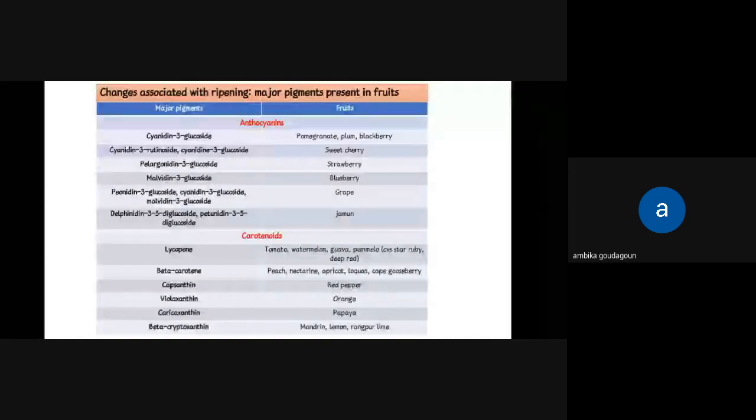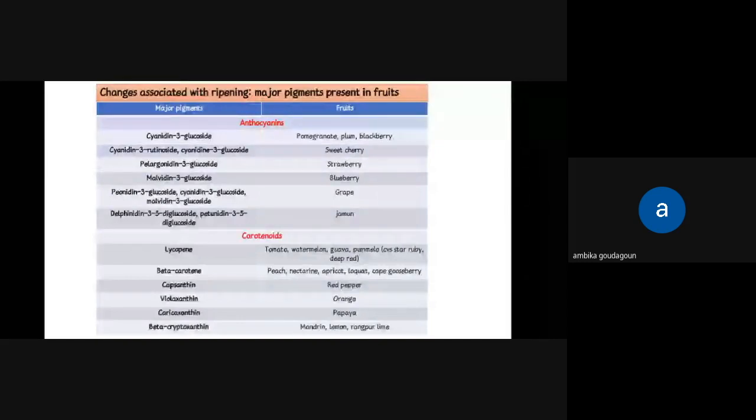First, when we come to major pigments, cyanidin 3-glucoside is major in pomegranate, plum and blackberry. Cyanidin 3-rutinoside and cyanidin 3-glucoside are major in sweet cherry. Pelargonidin 3-glucoside in strawberry. Malvidin 3-glucoside in blueberry. Peonidin 3-glucoside, cyanidin 3-glucoside and malvidin 3-glucoside in grapes. Delphinidin 3,5-diglucoside and petunidin 3,5-diglucoside in jamun. From this part, they might ask a question on which pigment is present in which fruit crop.